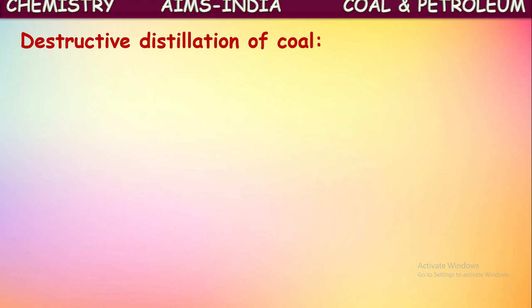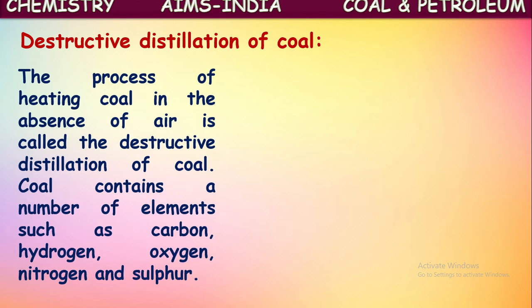Next, the destructive distillation of coal. The process of heating coal in the absence of air is called destructive distillation of coal. So the heating of a substance in the absence of air at very high temperature is called destructive distillation. So if coal is heated in the absence of air at very high temperature, that is called destructive distillation of coal.